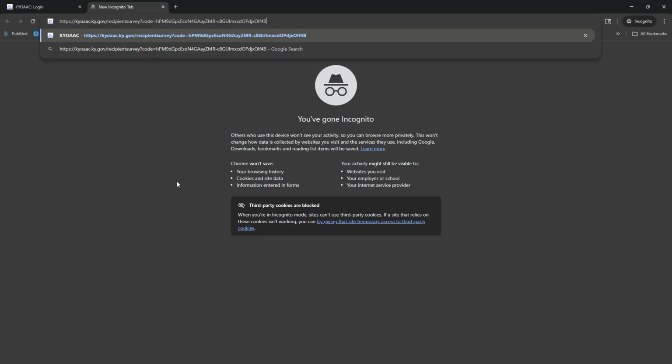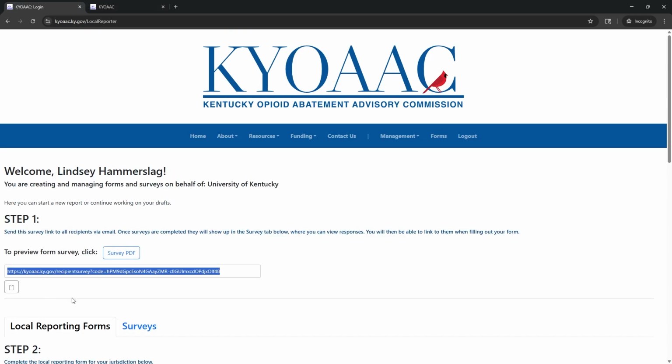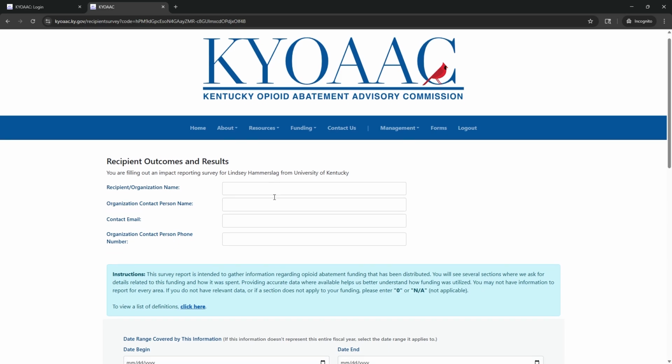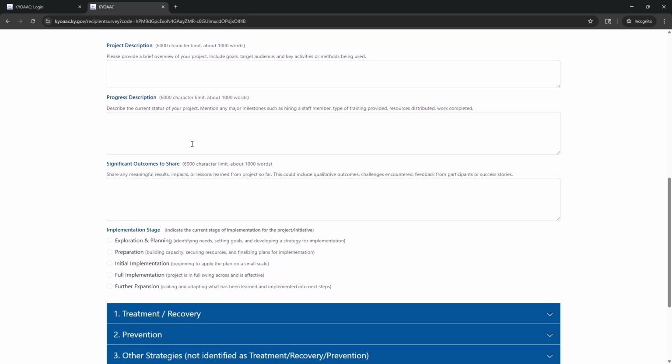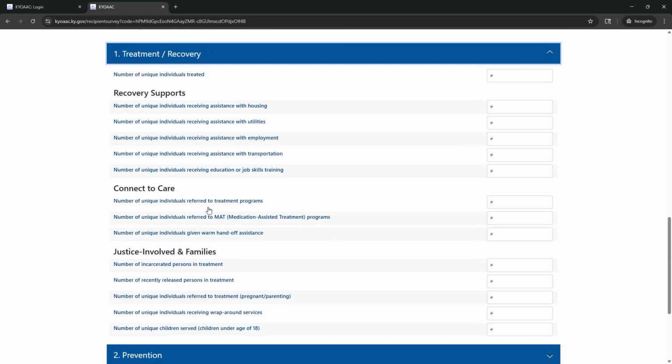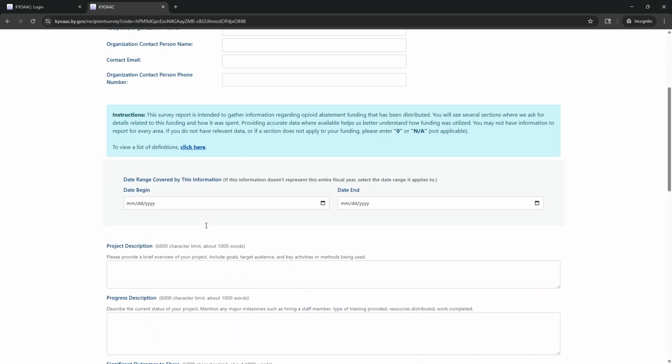Each recipient can receive the same link, and each of them will be able to submit a separate report. So you only need to use one link for all of your recipients to gather up their information. When you send out the form, they'll receive a survey that they can complete about how they've been using the funding and what specific things have been done so far.